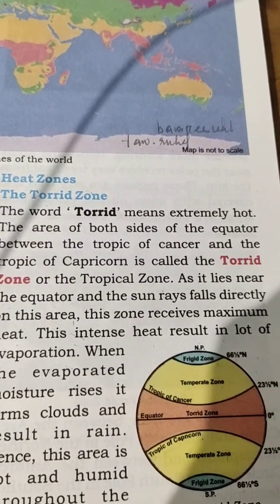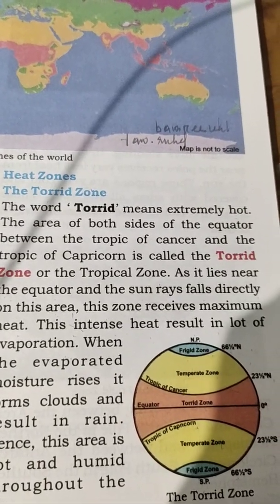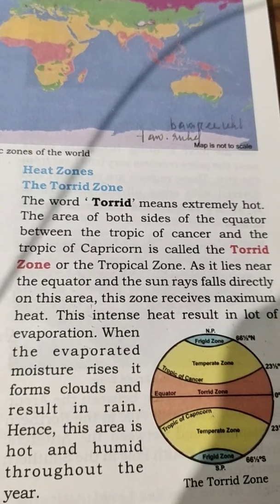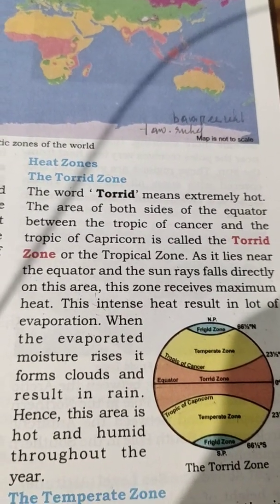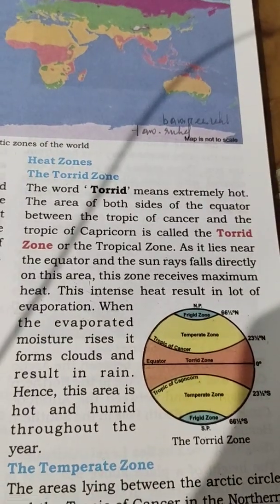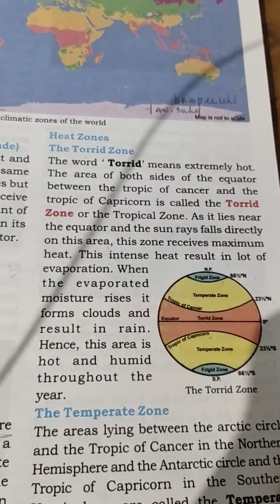This zone receives maximum heat. This intense heat results in a lot of evaporation. When the evaporated moisture rises, it forms clouds and results in rain. Hence, this area is hot and humid throughout the year.